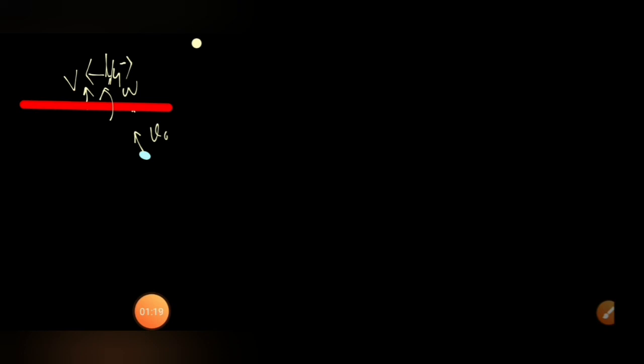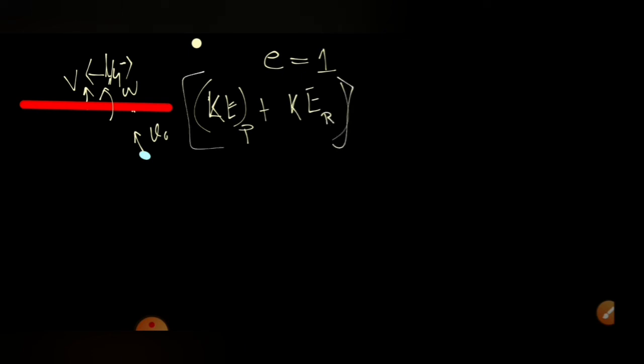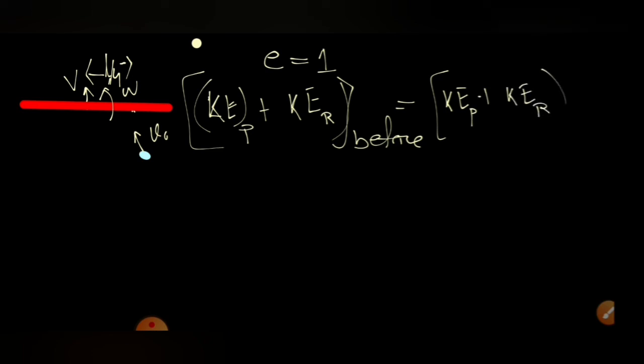As it is an elastic collision, we can apply either the e is equal to 1 equation, or we can apply conservation of kinetic energy for the whole system. Let's apply kinetic energy conservation. So what we can write: the kinetic energy of the particle plus kinetic energy of the rod before collision is equal to the same thing, kinetic energy of the particle plus kinetic energy of the rod after collision.